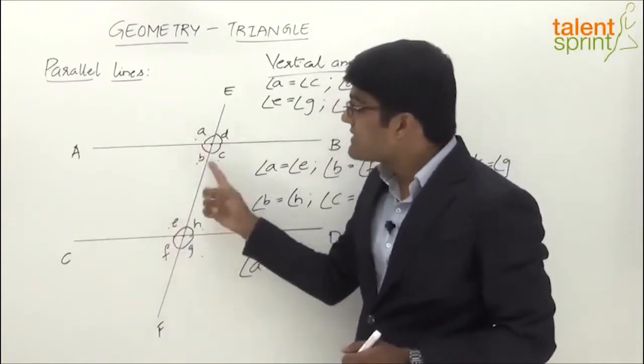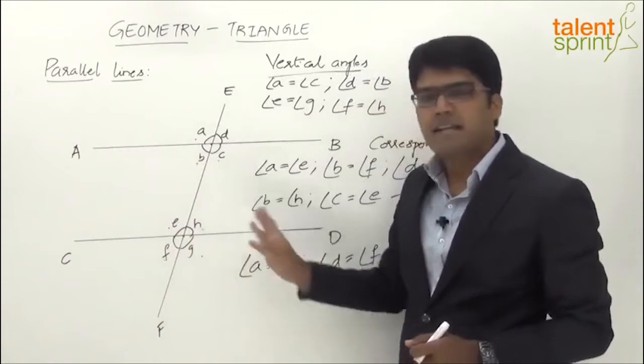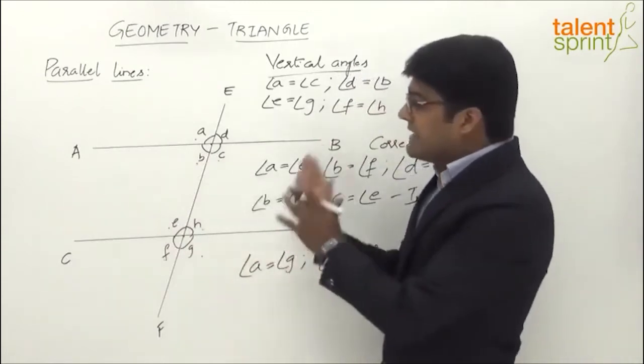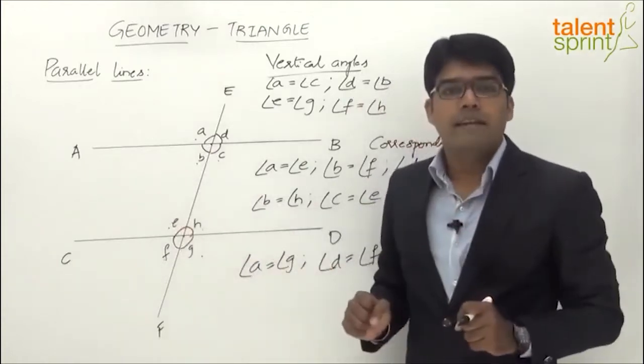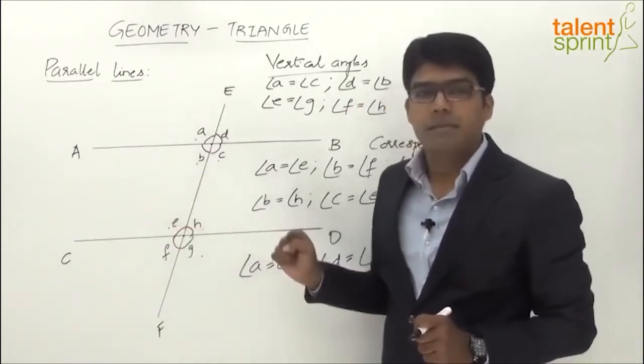Interior angles on the same side, right? We know that B, E, C, H are interior angles. Remember, interior angles on the same side are B and E. They always add up to 180 degrees. So B and E are supplementary.